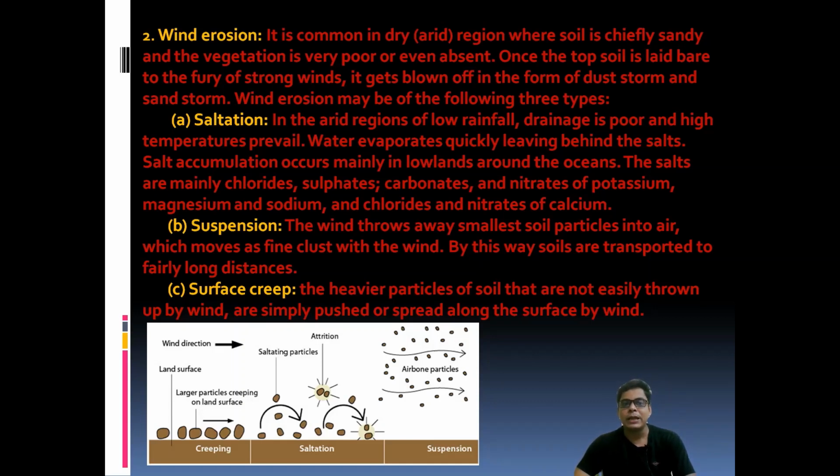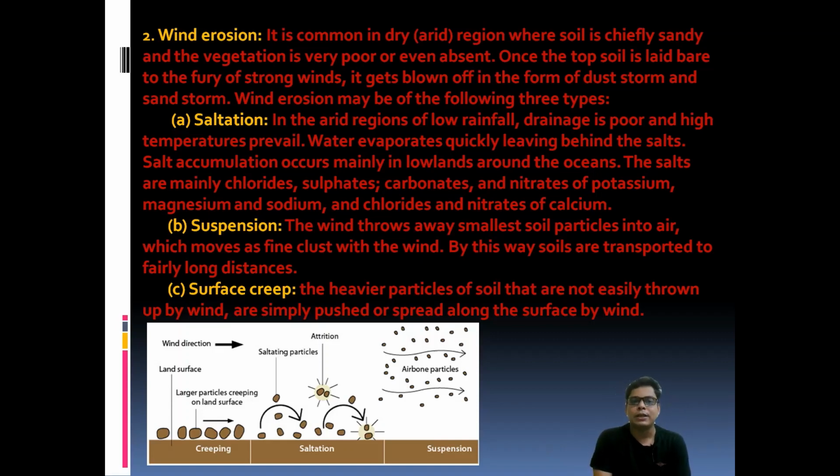Okay, suspension. The wind throws the smallest soil particles into the air, which moves as fine clouds with the wind. In this way, soil is transported over fairly long distances. So in suspension, the wind throws all the smallest particles and sediments, in millimeters or micromillimeters, which can be transported in the desert from one area to another. Perhaps you can see that in this diagram. That is called suspension, meaning the particles float in the atmosphere and the wind transfers them from one area to another.